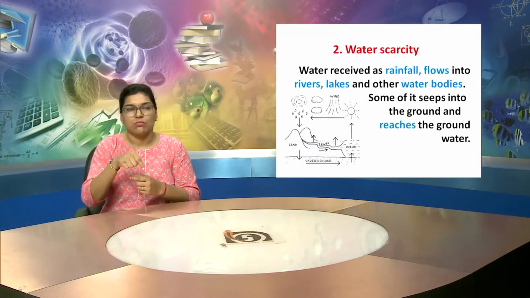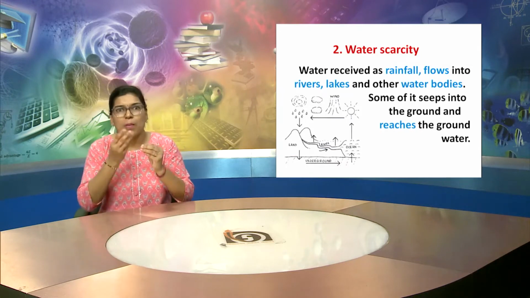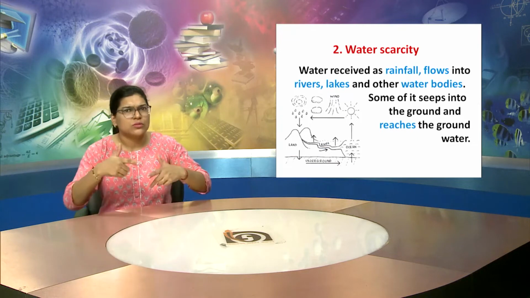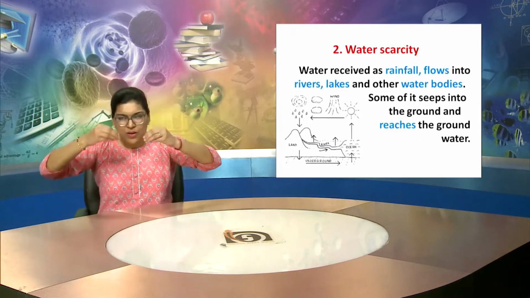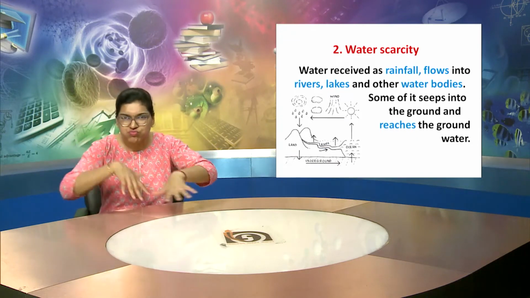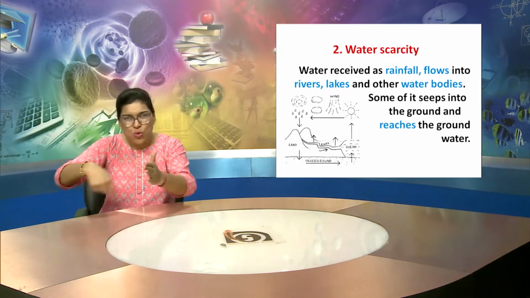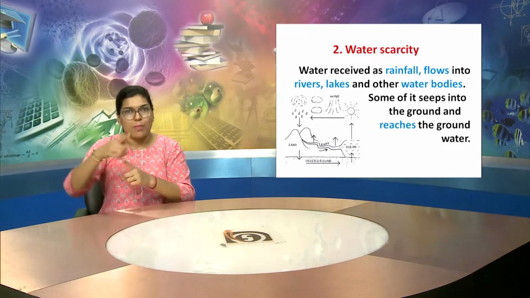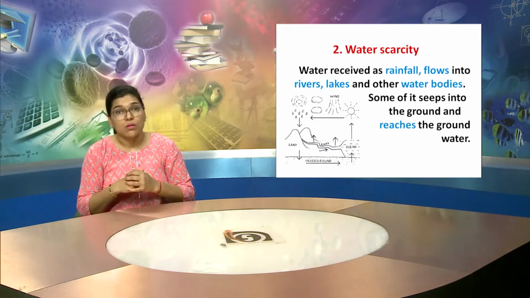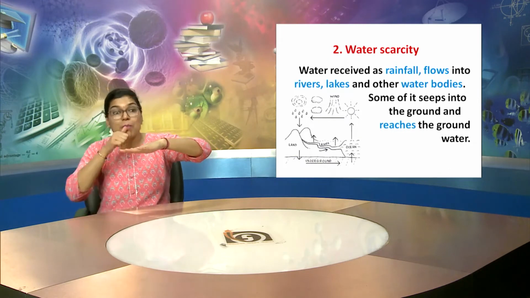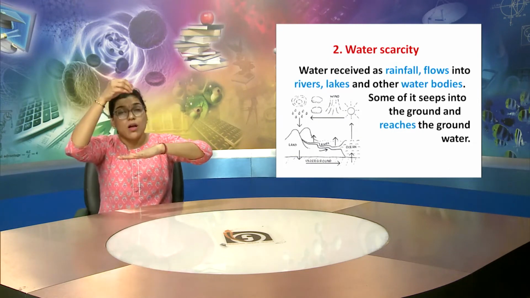This is the second point. This is about water scarcity. We all know that we get water as rainfall, which also flows into rivers, and we also get water from lakes and from other water bodies.